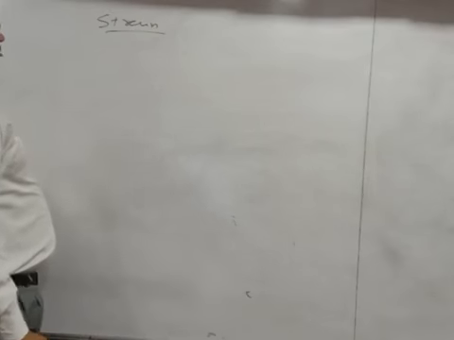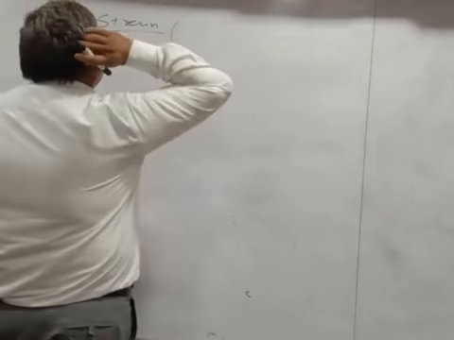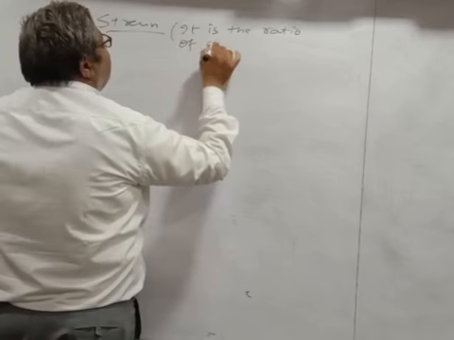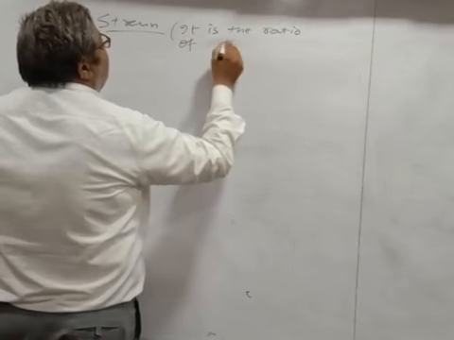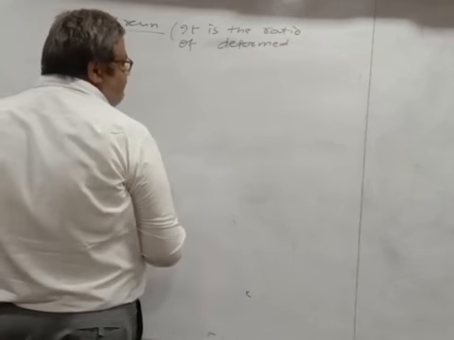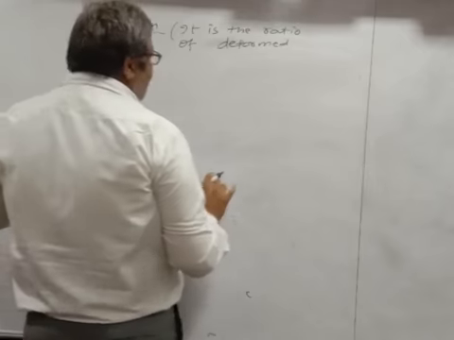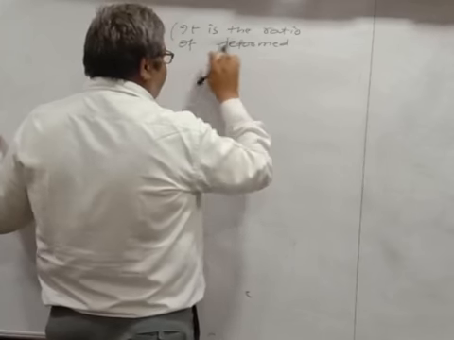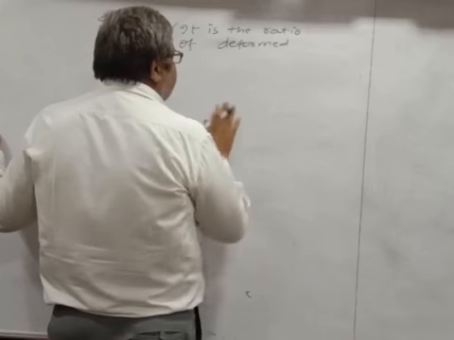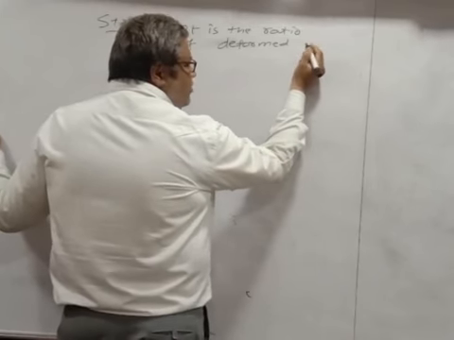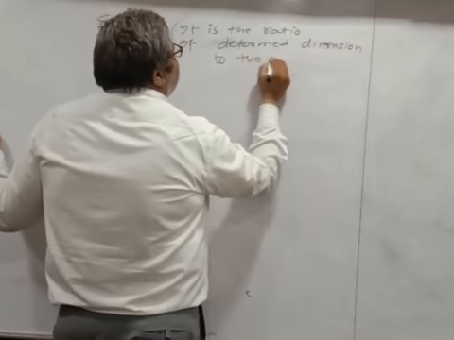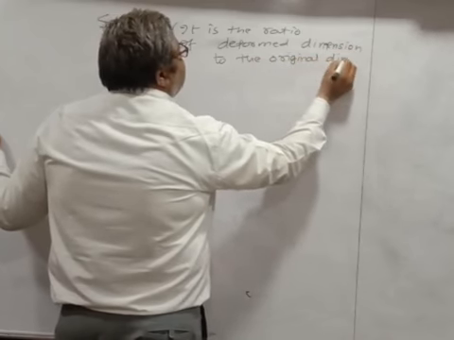So again, I told you that we can say that strain is nothing but the ratio of deformed dimension to the original dimension.